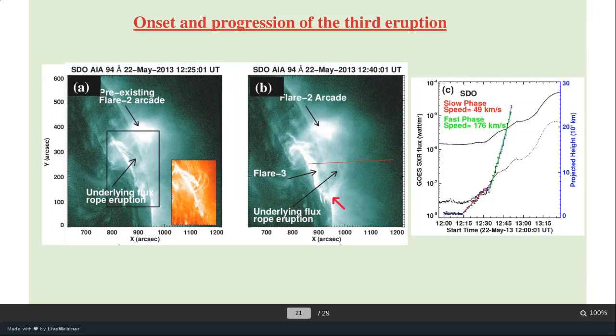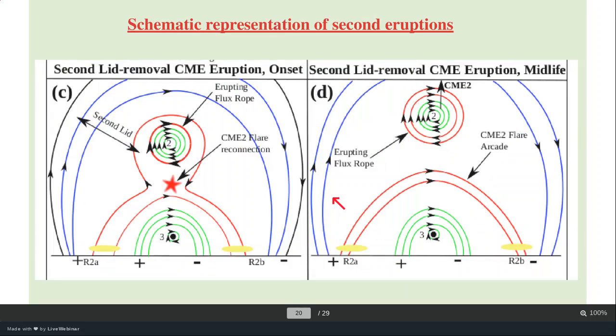So in the last slide, there is the flux rope that exists at the bottom. Now this is going to start to erupt, right? Because the second lid is here, which is associated with this lid, and when this second CME is going to erupt, it removes this second lid, meaning the overlying field line, simply we can say.